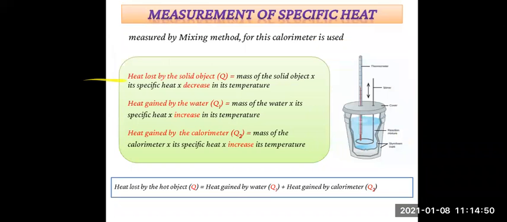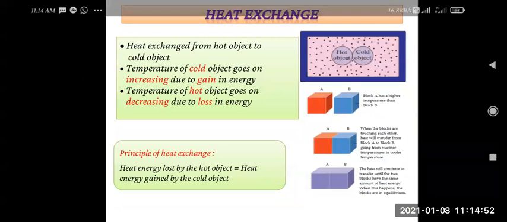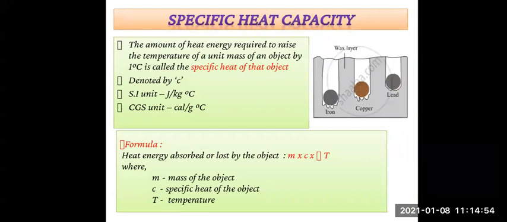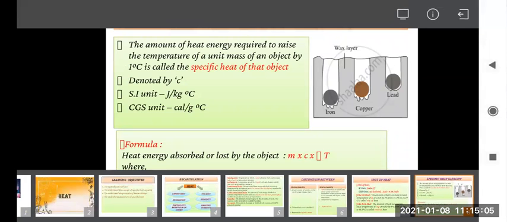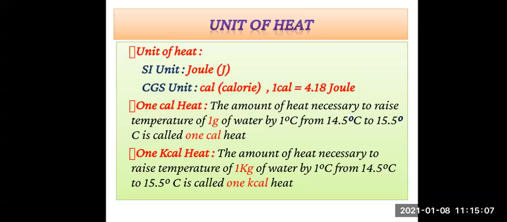right? So hope you have understood whatever points we have seen. Today we have seen our units of heat. So once again we'll revise what the units are. The unit of heat in SI unit is joule, and the unit of heat in CGS unit is calories. Then we have seen the definition of 1 calorie heat and 1 kilocalorie heat.